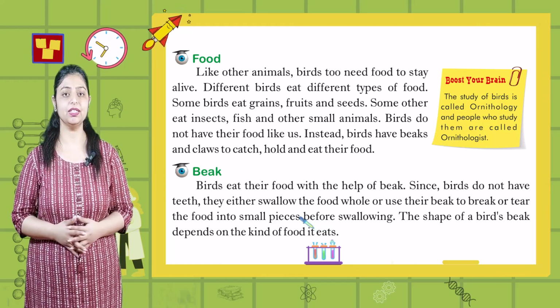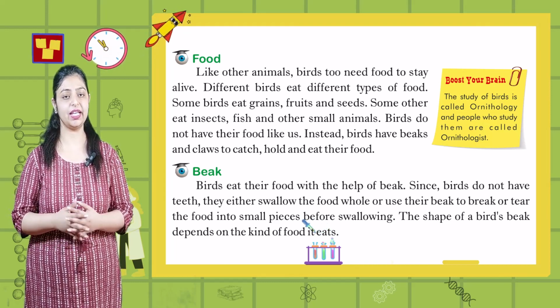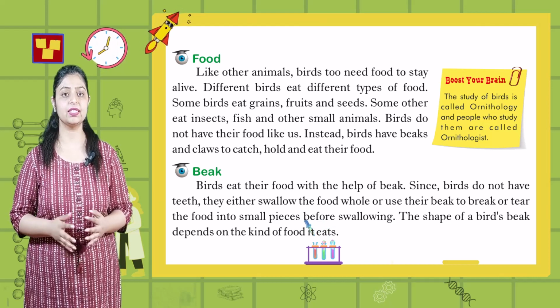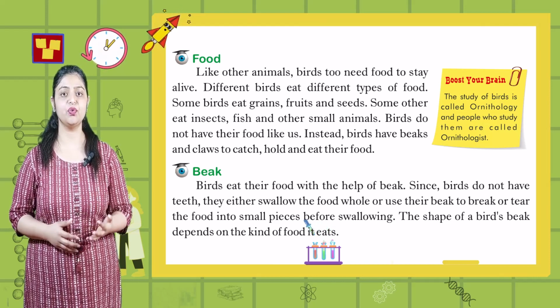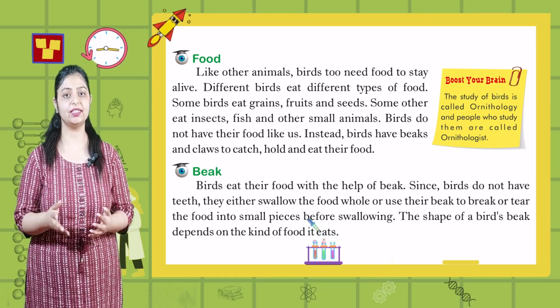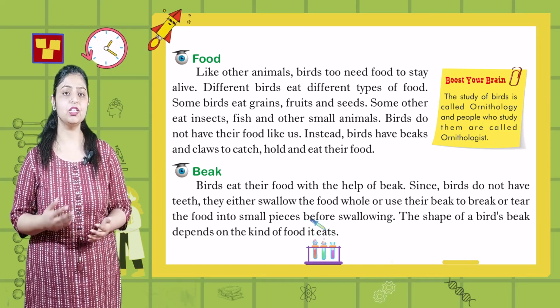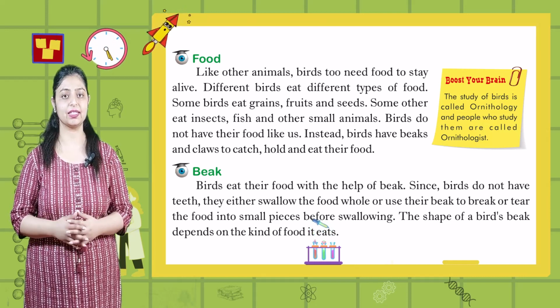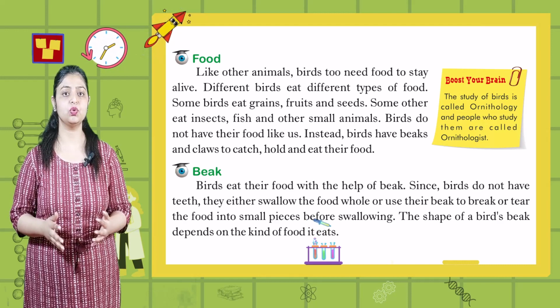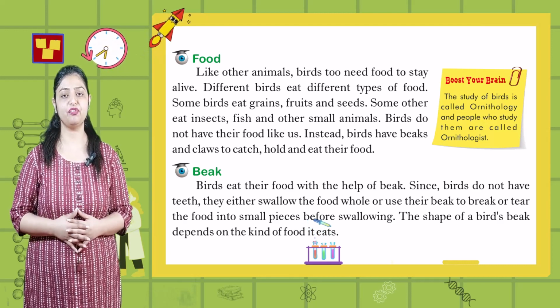Like other animals, birds too need food to stay alive. Different birds eat different types of food. Some birds eat grains, fruits and seeds. Some others eat insects, fish and other small animals. Birds do not have their food like us. Instead, birds have beaks and claws to catch, hold and eat their food.